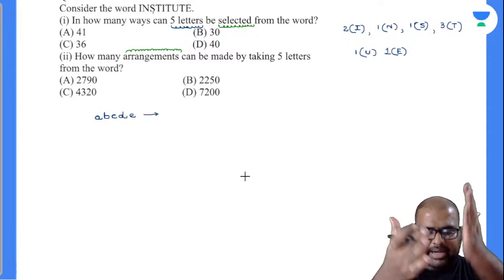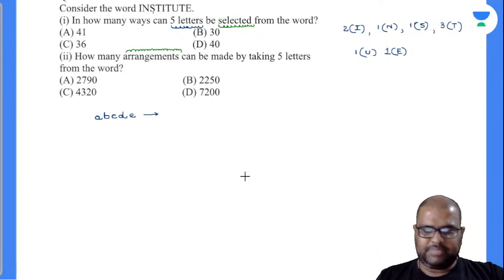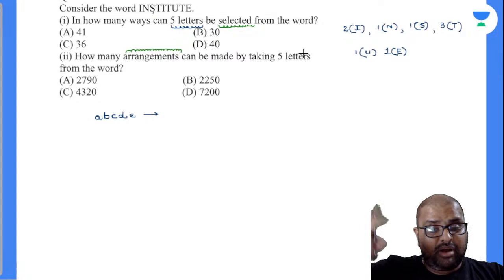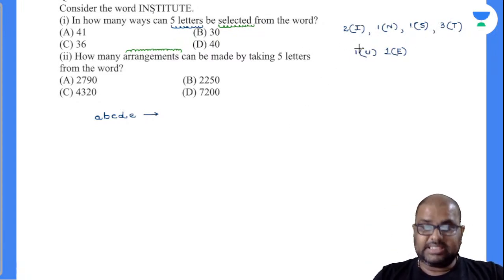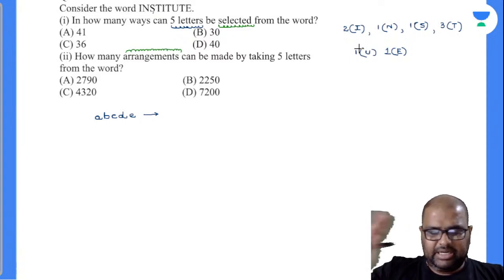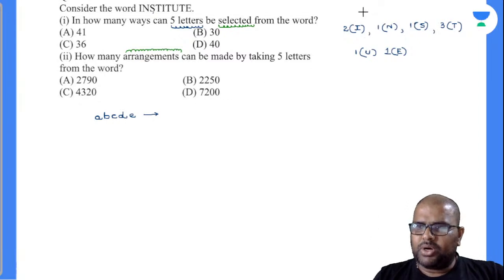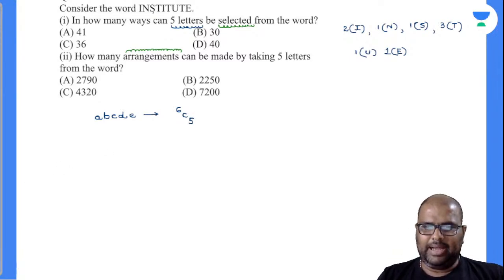First of all, I have broken this institute into alphabet boxes. How many different kinds of alphabets do you have? 1, 2, 3, 4, 5, 6. 6 different kinds of alphabets you have. Of course, the number of alphabets is different, okay? So you have 6 boxes. Out of these 6 boxes, select any 5 boxes. Open that box, right? This is nothing but selecting. Am I right or wrong?